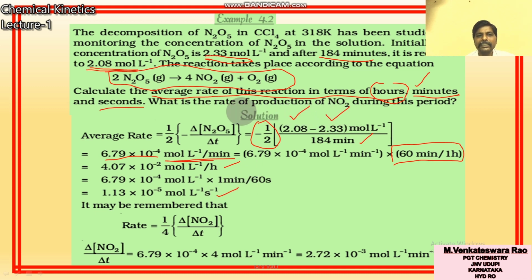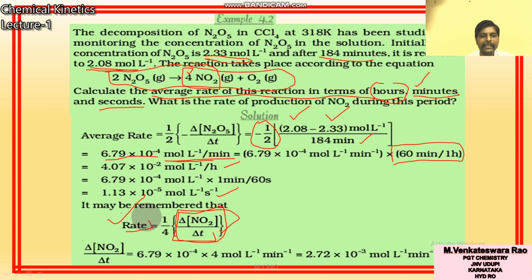One more question asked: what is the rate of production of NO2 during this period? With respect to NO2, rate is equal to 1 by 4, because 4 moles is there, delta NO2 by delta t. Production means appearance, and we want this one only. Already you know the rate value, 6.79 into 10 power minus 4.